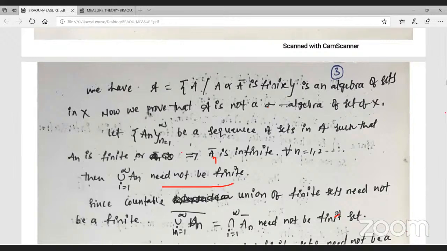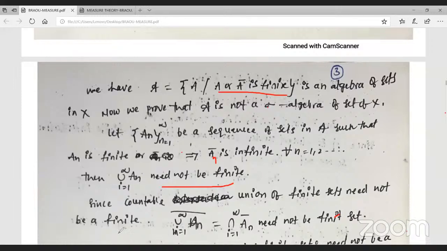Suppose A_n is finite. Usually, what is the condition? If any set is finite, its complement is automatically infinite. Suppose you select any A_n that is finite for all n, and their union is also finite. But here clearly A bar n is infinite. But in this set, we don't have any infinite set.